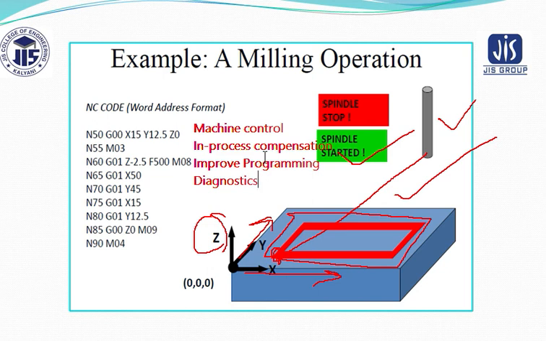If I talk about machine tool control, it is the prime function of the CNC system to control the machine tool. This basically involves the conversion of the part program instructions into machine tool motion through the computer interface and servo system. In-process compensation always follows these options. 1.